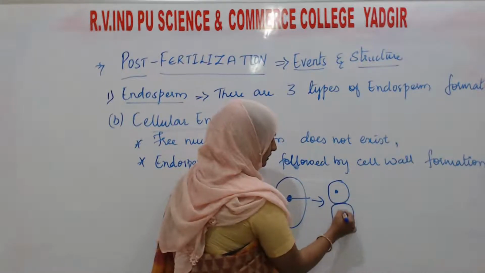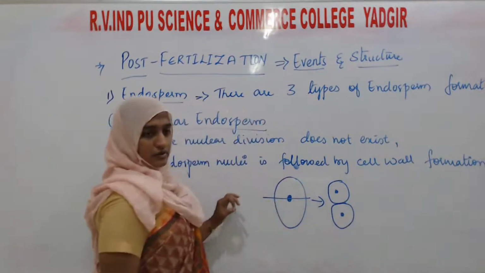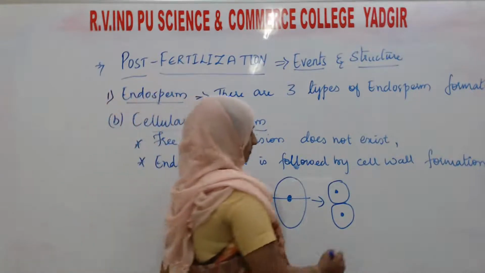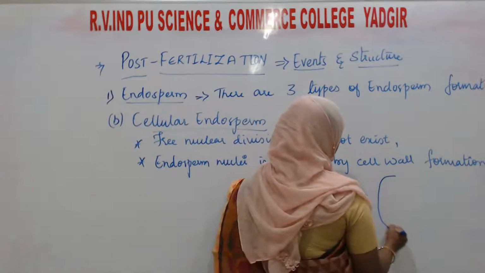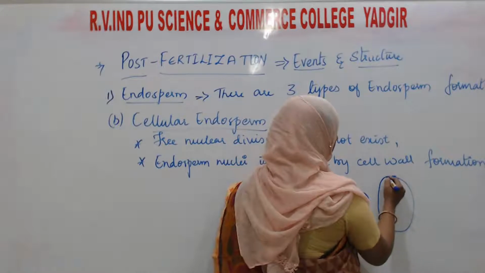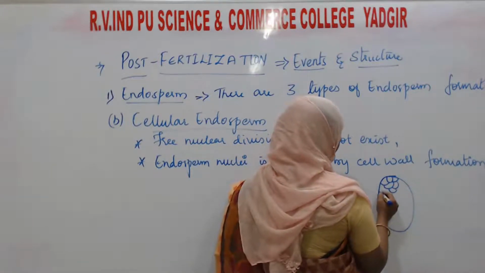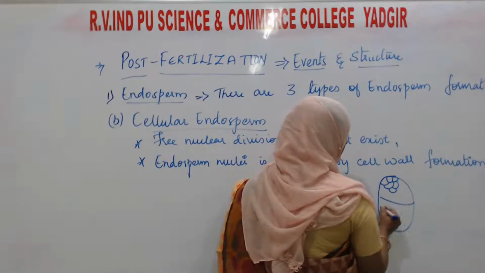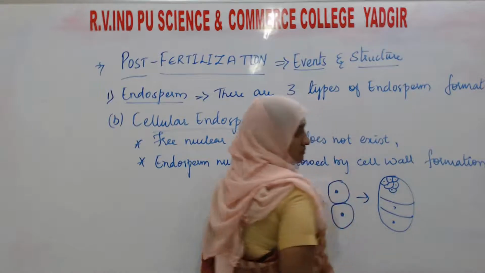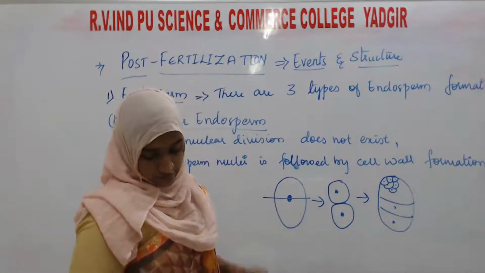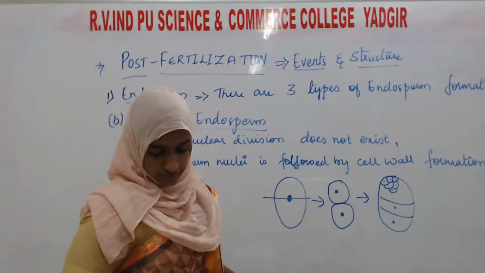Cell wall, in this way. Further, this cell wall may divide vertically like this. So in this way the cellular endosperm is going to form.